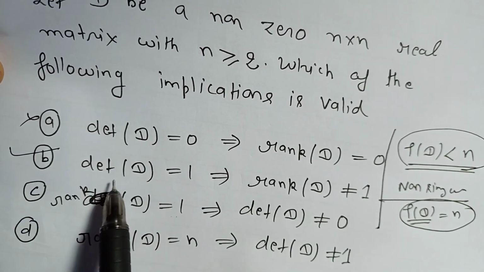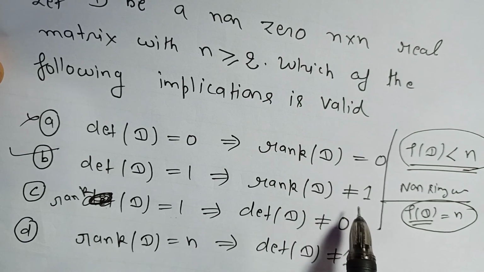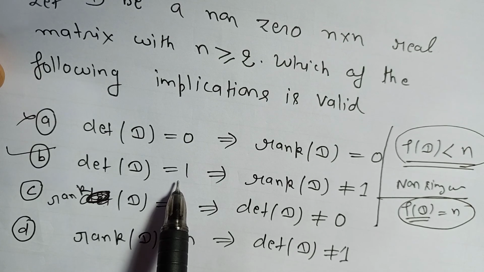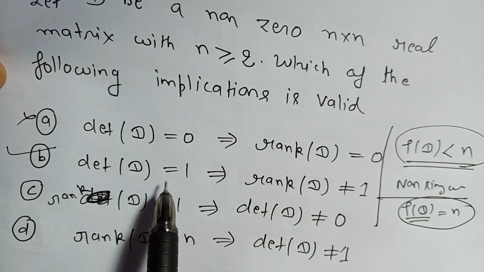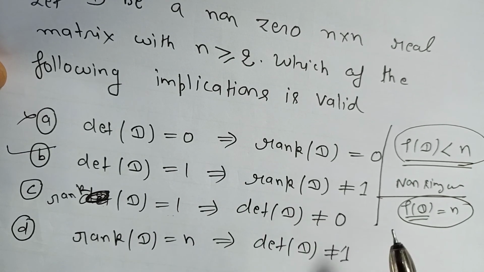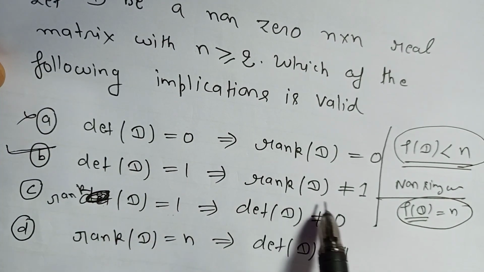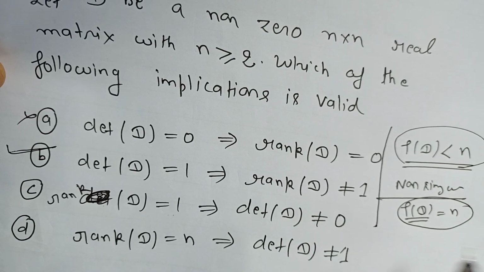Second one: determinant of D equal to 1 implies rank of D not equal to 1. Here you see determinant of D equal to 1 means this is a non-singular matrix. So for a non-singular matrix the rank will be n. So rank of D not equal to 1 is correct, because rank of D equals n actually, and n is not equal to 1, so it will be more than 1 definitely.